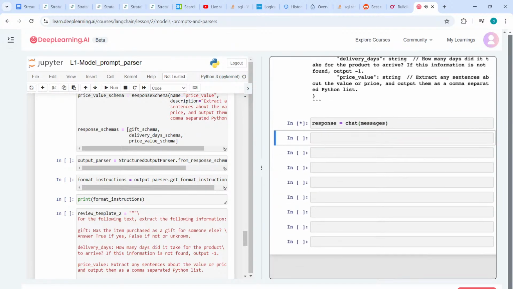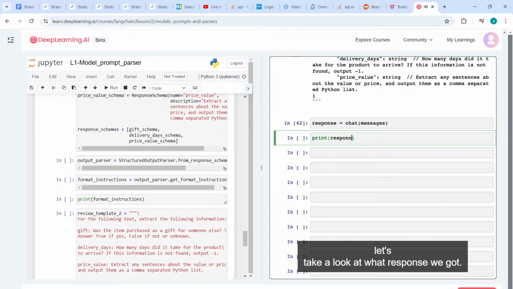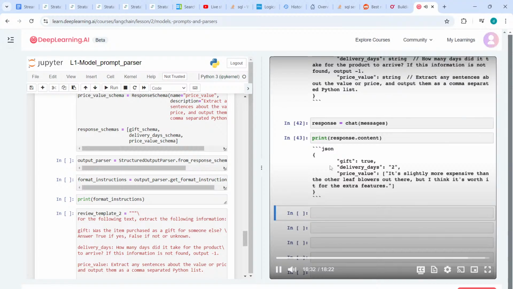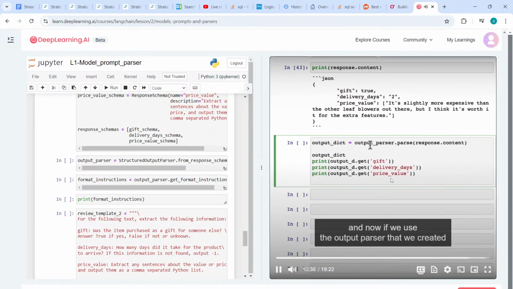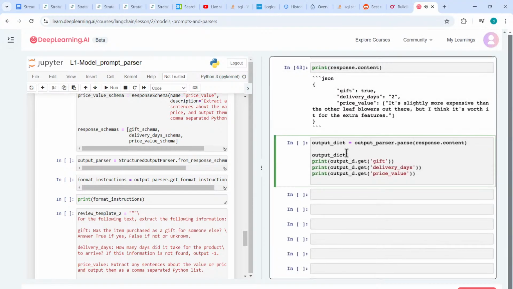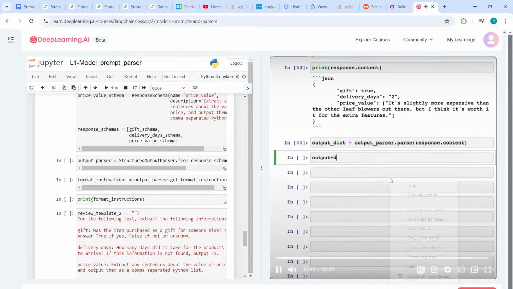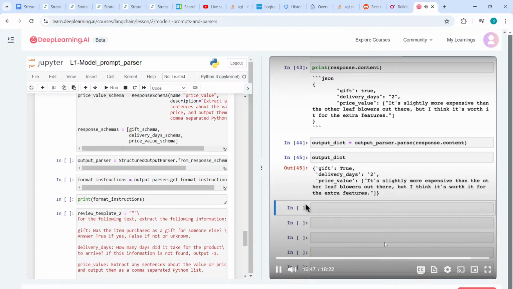Finally, if we call the OpenAI endpoint, let's take a look at what response we got. It is now this. And now if we use the output parser that we created earlier, you can then parse this into an output dictionary, which if I print looks like this.